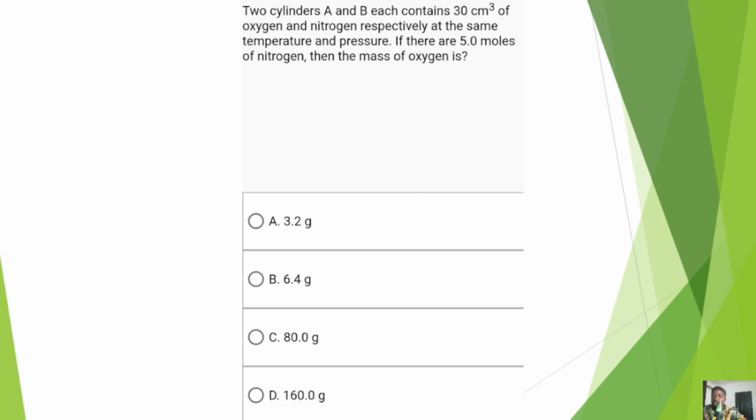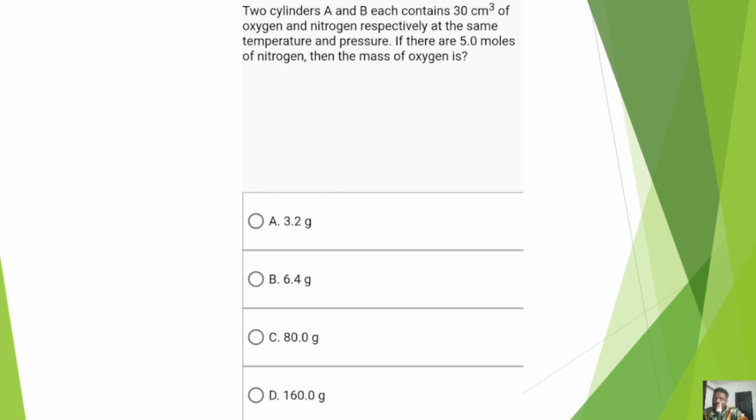Two cylinders A and B each contain 30 cm cube of oxygen and nitrogen respectively at the same temperature and pressure. If there are 5 moles of nitrogen, then the mass of oxygen is dash. This particular question is more like a combination of stoichiometry and Avogadro's law. The first part of the question helps us understand that A and B, if they have the same volume, it means that the number of moles in A and B would be the same thing.